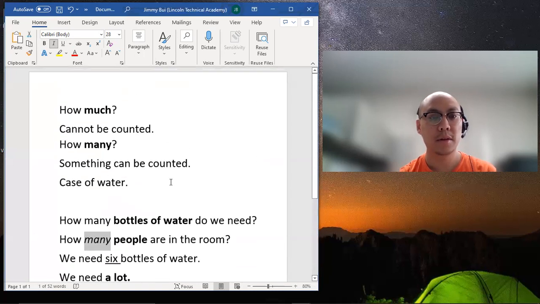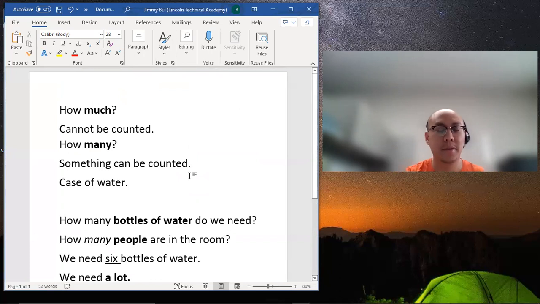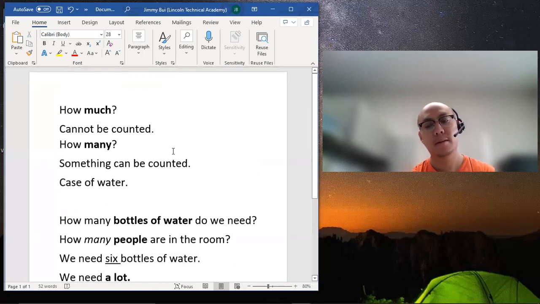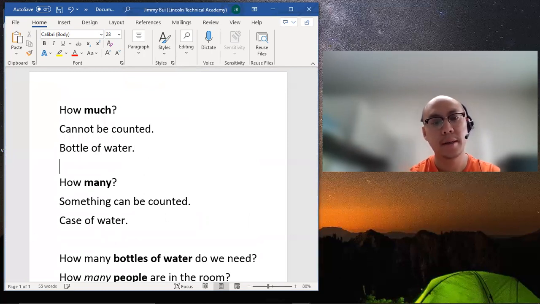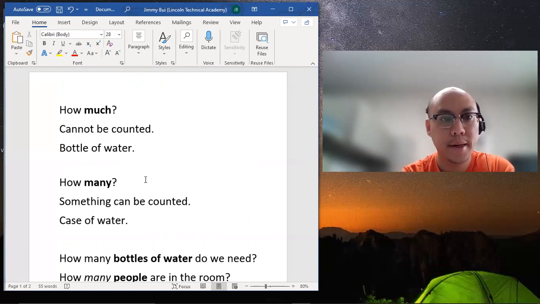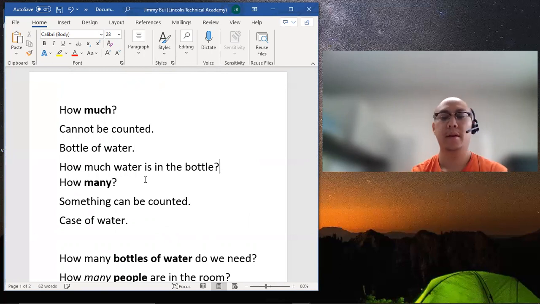Now, to give a brief explanation of much. So what are some things that cannot be counted? Going back to this bottle of water, we're going to look at just that same bottle of water, right? Now, we can, of course, count the number of bottles on a shelf or in a case of water, but can we count how much water is in one bottle, right? How much water? So how much water is in the bottle, right?